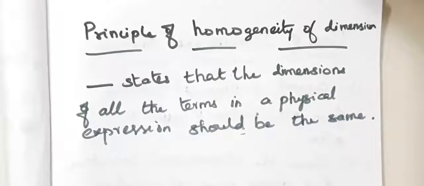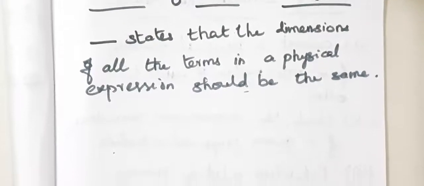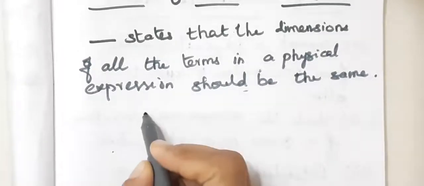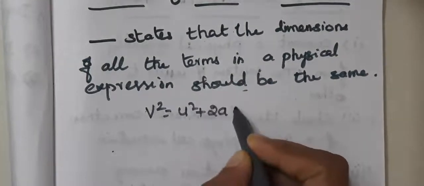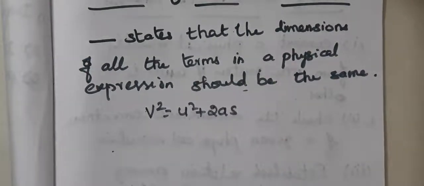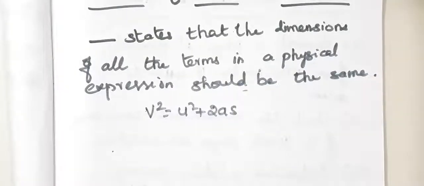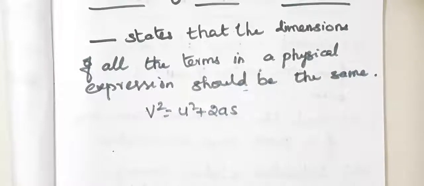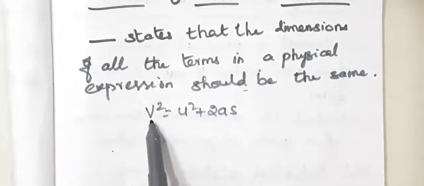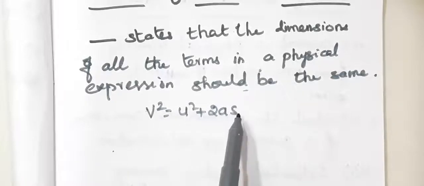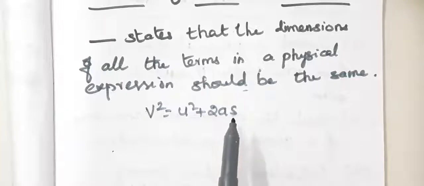For example, let me write an expression. One of the equations of motion, v square equal to u square plus 2as. You may have learnt this expression in the equations of motion: v equal to u plus at, s equal to ut plus half at square, v square equal to u square plus 2as. We are taking this equation. So the principle of homogeneity states that the dimension of v square, the dimension of u square, and the dimension of 2as should be the same.